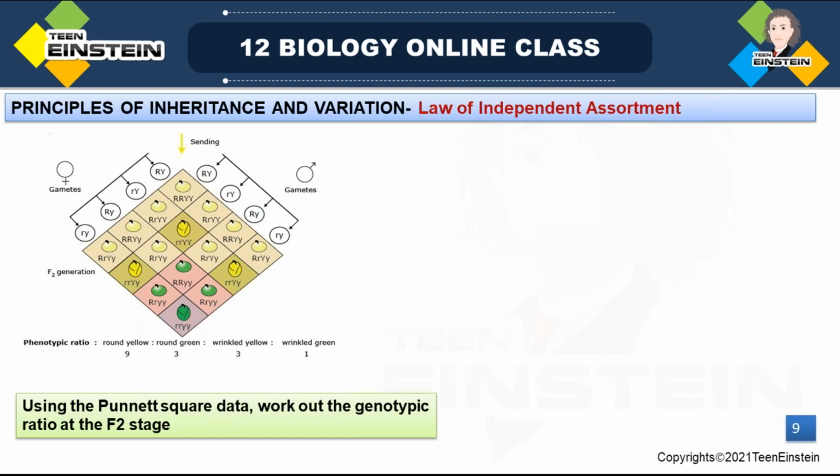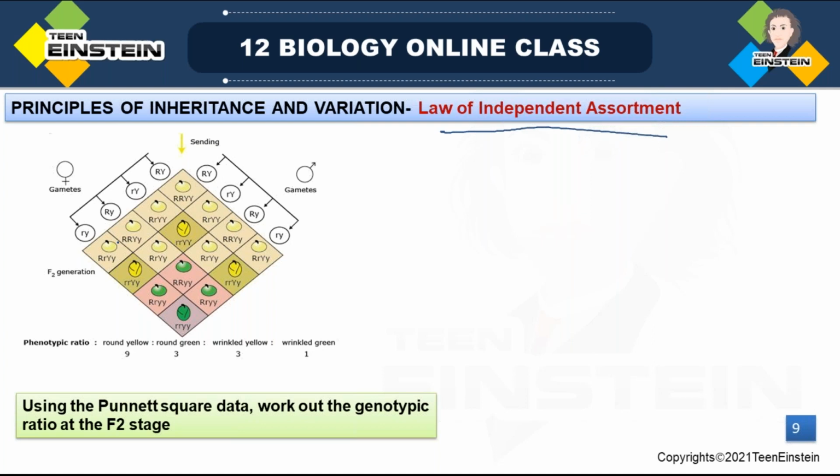Next, the law of independent assortment. Based on the results obtained in a dihybrid cross, Mendel proposed a second set of generalizations, a second set of rules. These are called Mendel's law of independent assortment. This is the law of independent assortment.